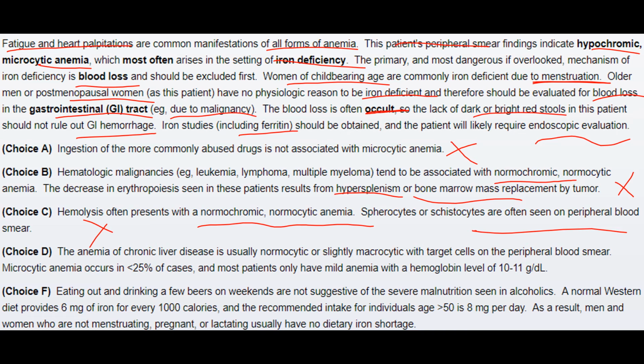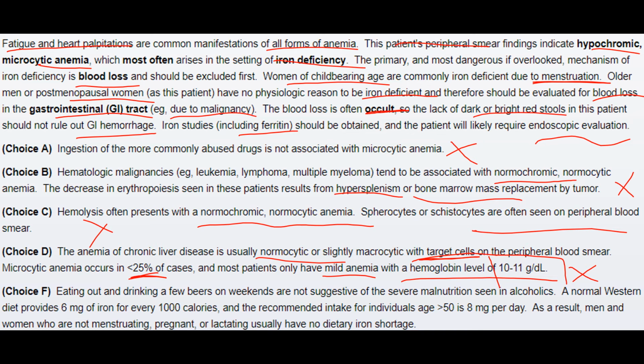The anemia of chronic liver disease is usually normocytic or slightly macrocytic with target cells on the peripheral blood smear. Microcytic anemia occurs in less than 25% of cases, and most patients only have mild anemia and a hemoglobin of 10 to 11 grams per deciliter. Hence, it is also not appropriate.